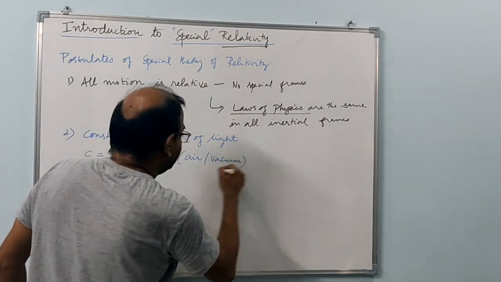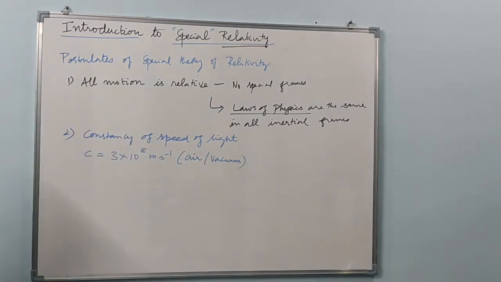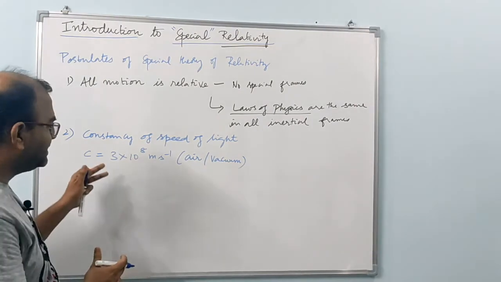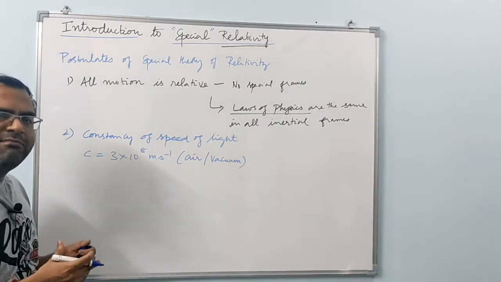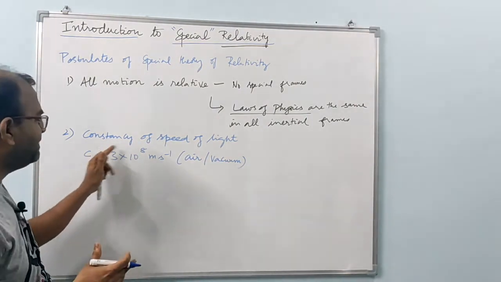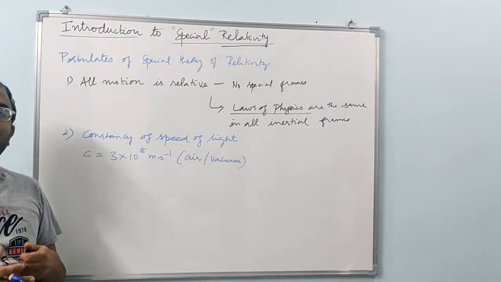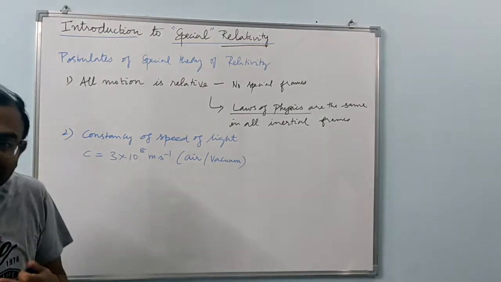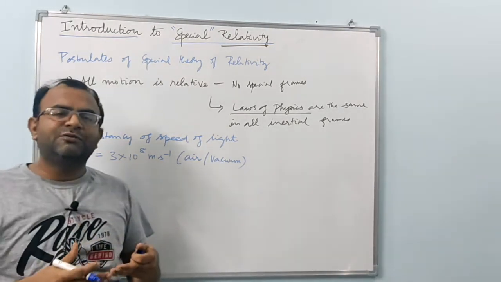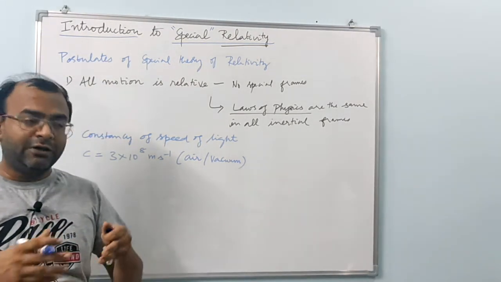This speed is the same for any observer. So constancy of speed of light means this speed is the same measured by any observer. This speed is not affected by a relative motion between the source and the observer or two observers.